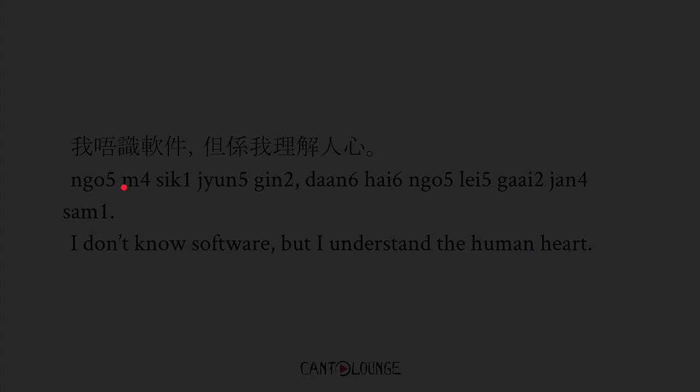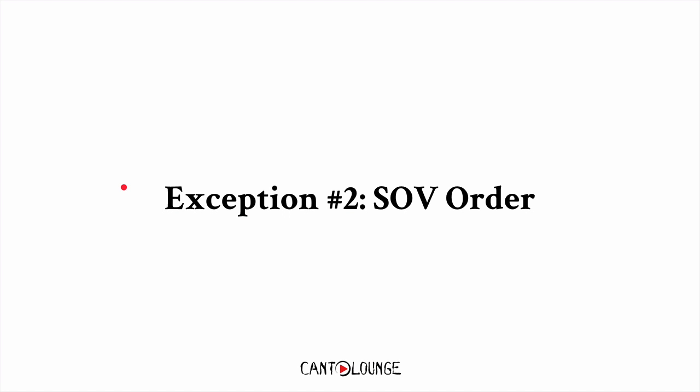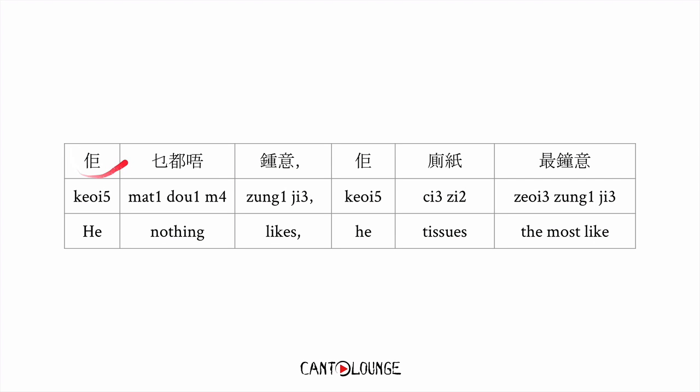Exception number 2, we've got SOV order. That's possible as well. For example, 佢乜嘢都唔鍾意. That's not really what we're focusing on, but that actually happens to be an SOV order. 佢廁紙最鍾意, so that's where the SOV order comes in. He tissues like the most. He likes tissues the most. He doesn't like a lot of things, or nothing.